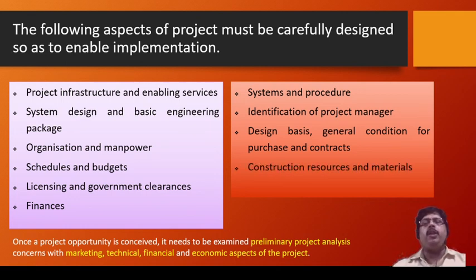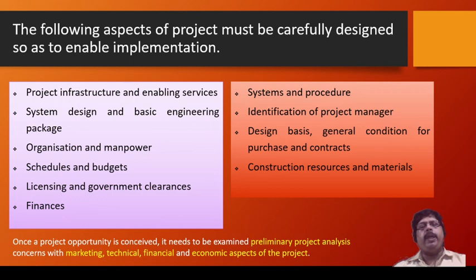Next, construction resources and materials. We should have the resources. For example, if you want iron, you need manganese. That material should be available. That resource, meaning the manufacturing resource, should be available. Those are the factors we have to consider.